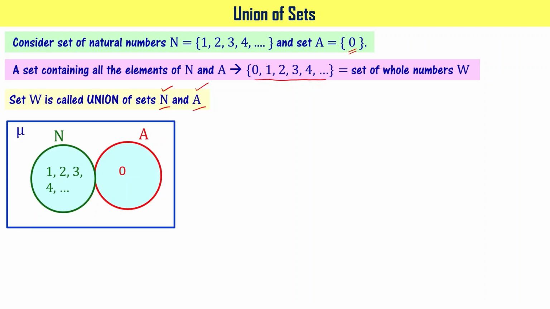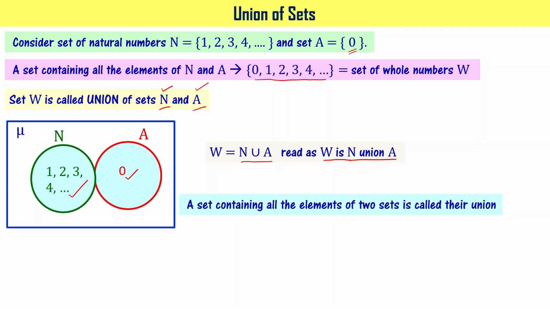You can pictorially represent that as shown here. N has got 1, 2, 3, 4 and so on as shown here, and A has got only one element, that is 0, as shown here, right? And symbolically, W can be written as N union A. It is read as W is N union A. Please note this, W is N union A.